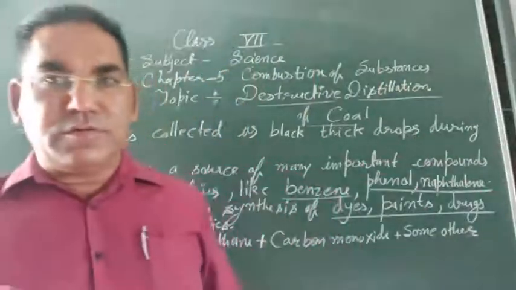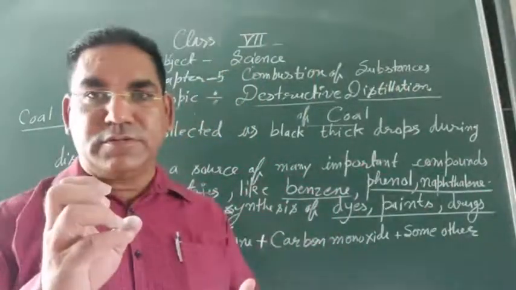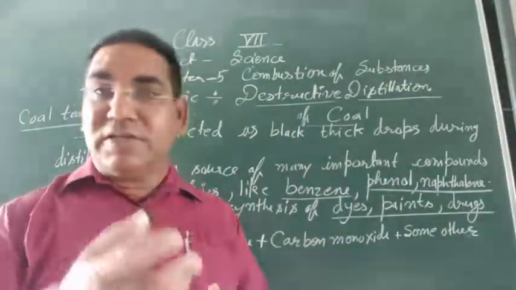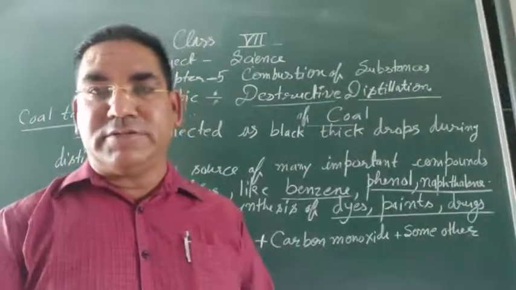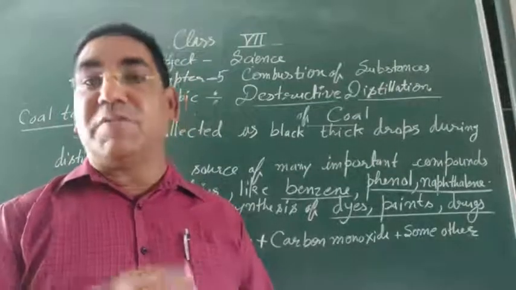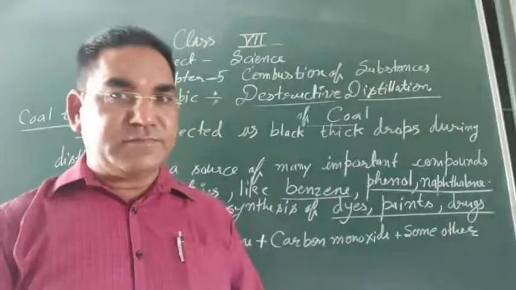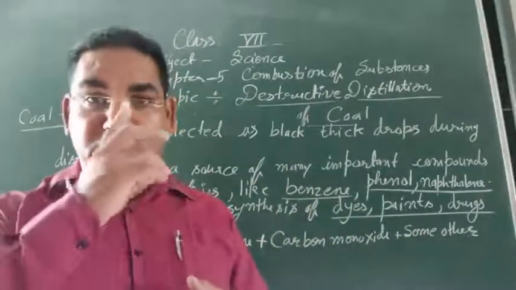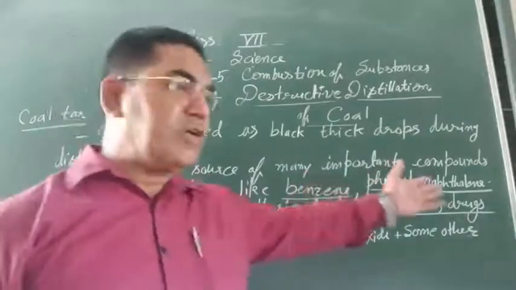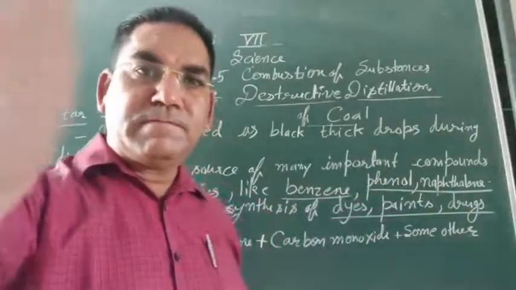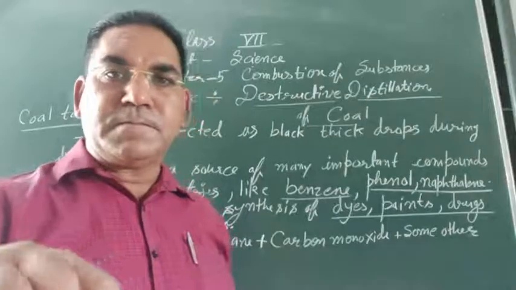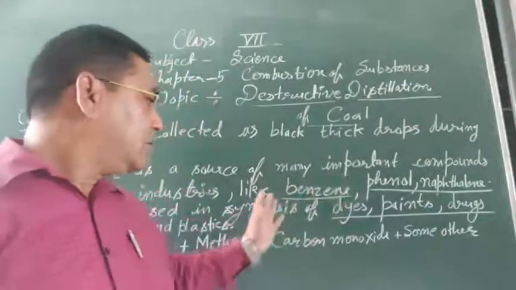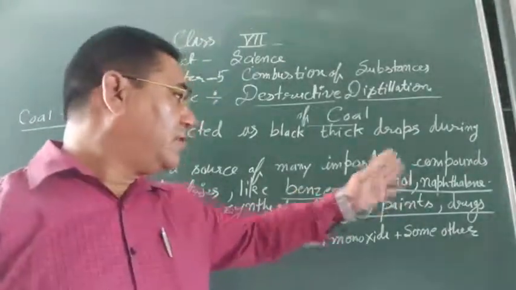Naphthalene balls you use as an insect repellent, repulsion to insects. कपड़ों के बीच में रख देते ना उसको, नेप्थेलिन बॉल्स, कपूर की गोलियां जिनको कहते हैं, these are naphthalene balls. Got it? Benzene, phenol, naphthalene balls.